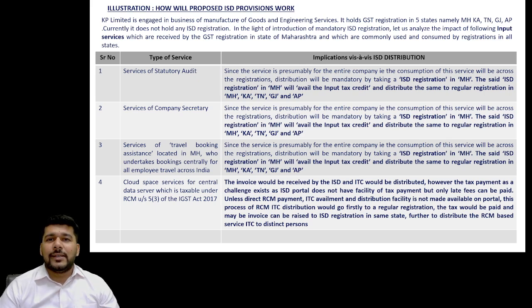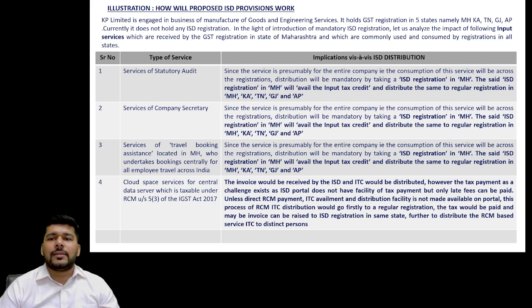But the practical challenge is that under the ISD registration I cannot pay any tax currently, because the portal allows you to make only the cash payment towards the late fees. Likewise, on interstate supplies, we are going to specifically refer to example number 4 here, that is the cloud space services for a central data server, which is used by the entire company. So this example is what we are taking into consideration.